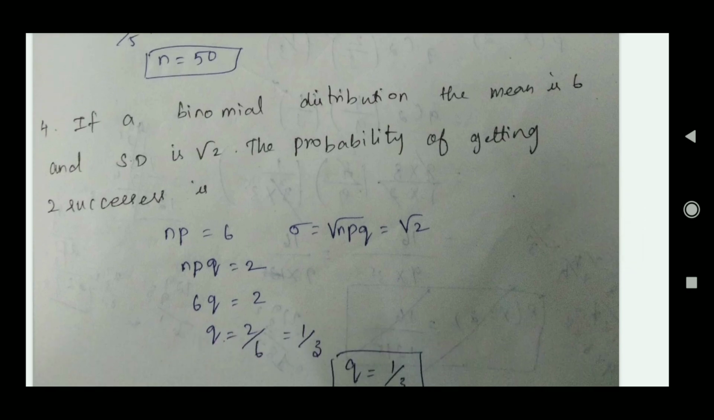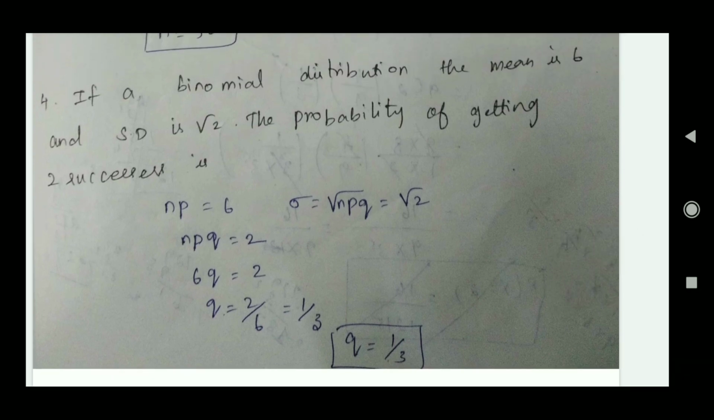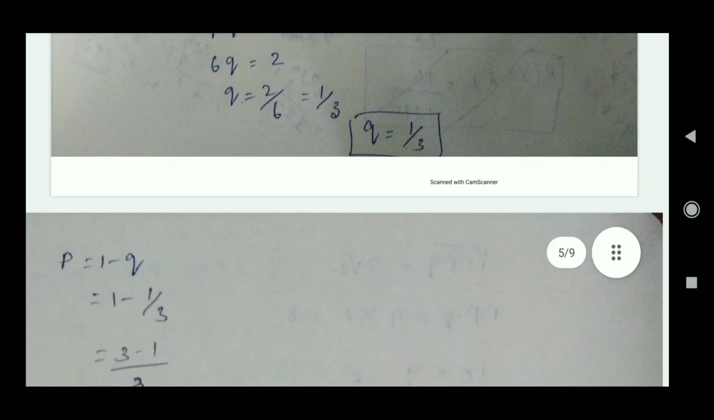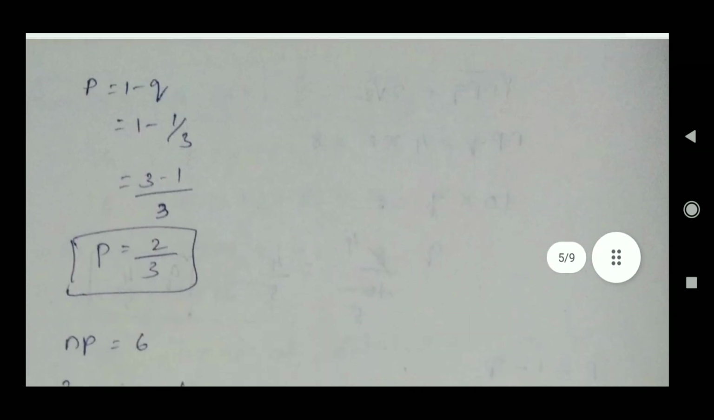For a binomial distribution, the mean is 6 and the standard deviation is root 2. The probability of getting two successes is asked. Same as before, we have the mean np equal to 6 and sigma equal to root npq equal to root 2. Same, the roots cancel, npq equal to 2. Then we substitute the np value in npq. Then we got the value of p and then the value of q. Same, we substitute in the p formula.